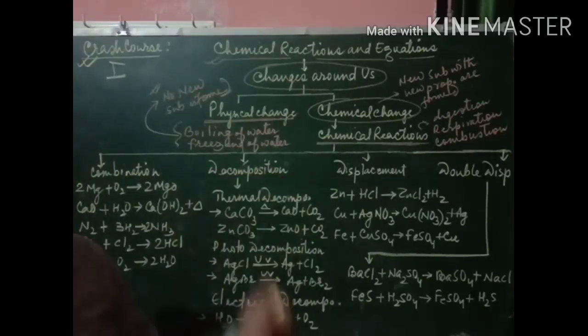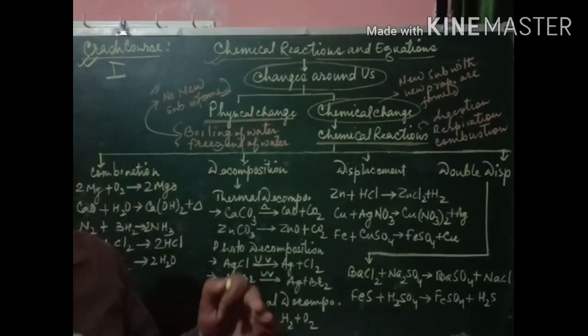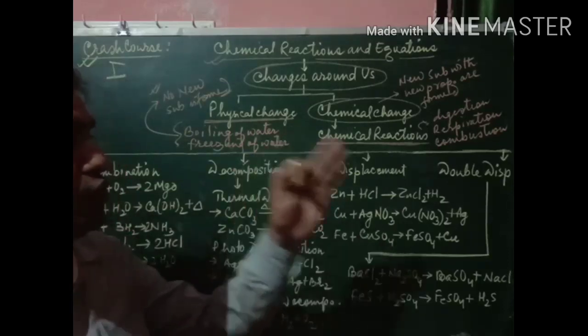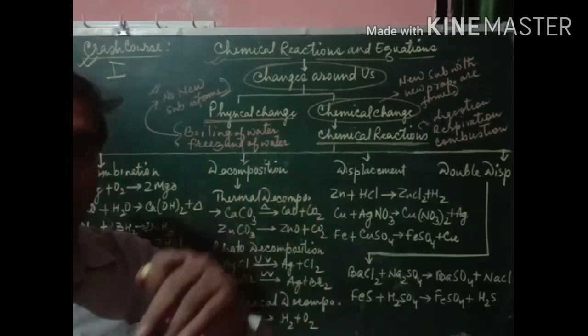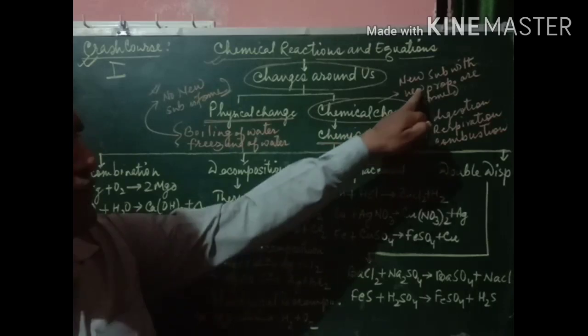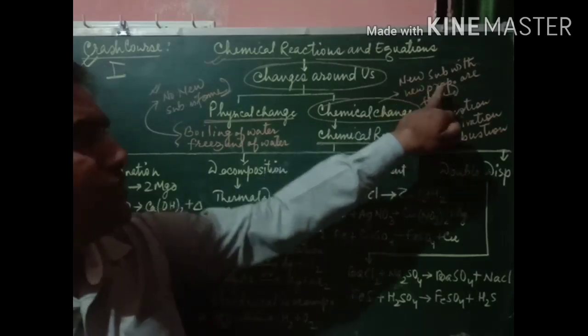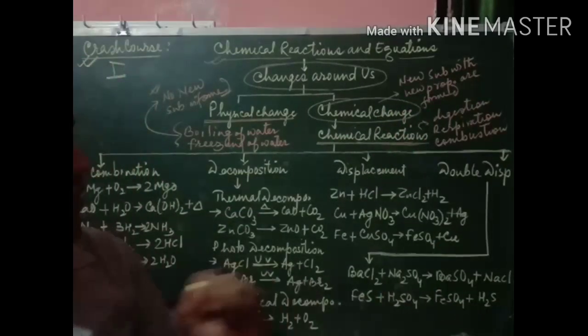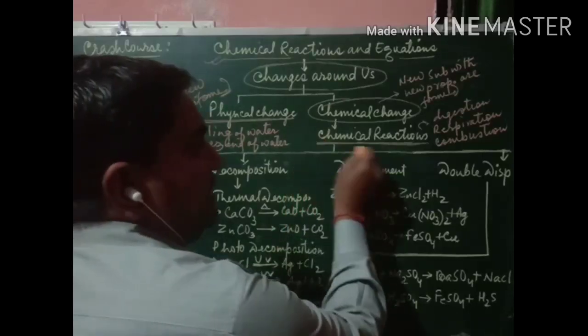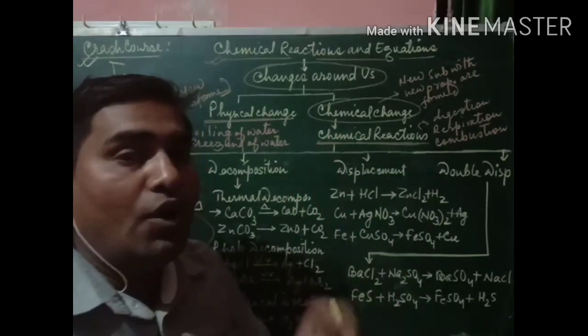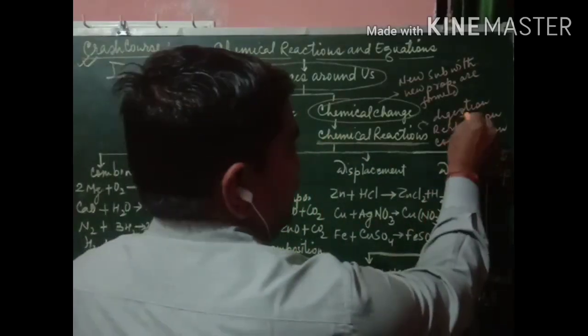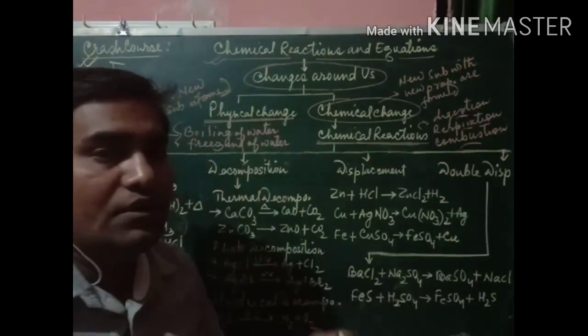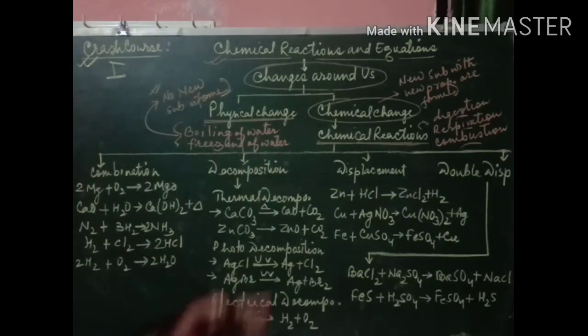Actually, this is the recap of the chapter. That's why we have no more time to give you so much explanation, as you have already read. So in a chemical change, what is there, students? New substances with new properties are formed, and a chemical reaction is involved. Examples: digestion, respiration, combustion, all these are examples of chemical changes.